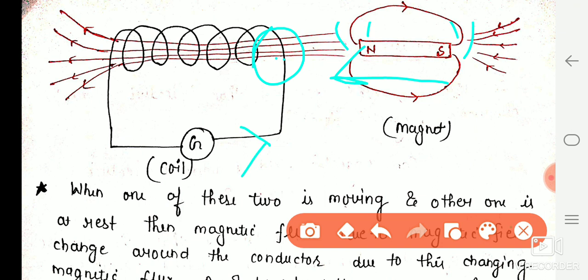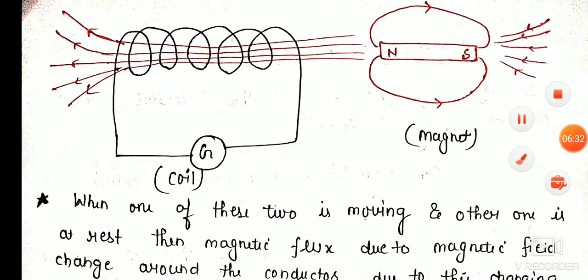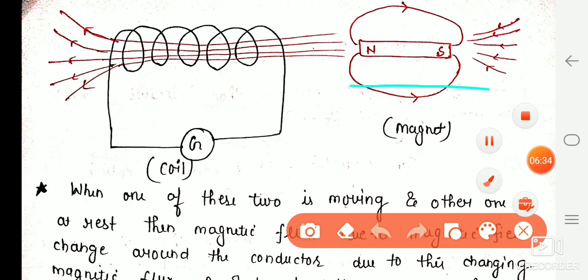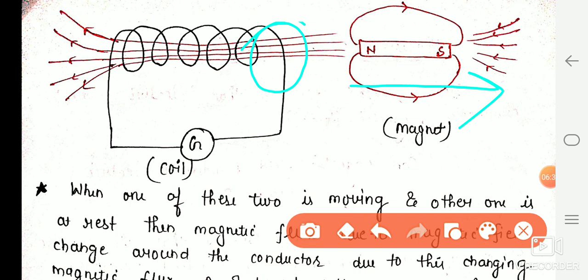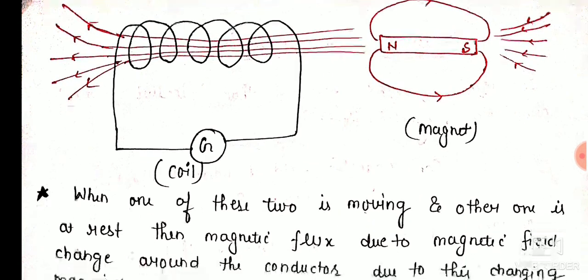In the second situation, when the bar magnet is moving away from the solenoid, the number of magnetic field lines per unit area decreases, because the bar magnet is moving away from the solenoid. So the direction of the induced current is like that.